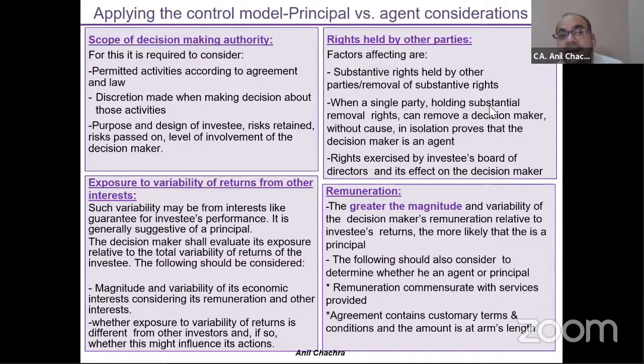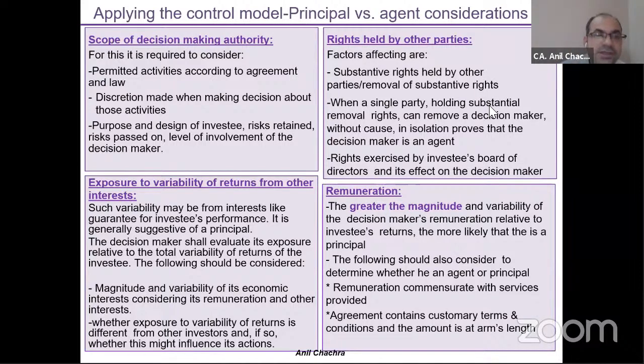The second thing is the rights held by the other parties. Suppose there are certain other parties who have an investment in the fund and they have a right to remove the fund manager at any point of time. So that means I am not having substantive rights in my fund. So other parties are having the substantive rights wherein they can remove at any point of time. So these things we need to see, whether I am working as an agent or as a principal. So in the second case, rights held by other parties, if the rights held by other parties are for removal, then I can say that I'm working as an agent on behalf of the principal.